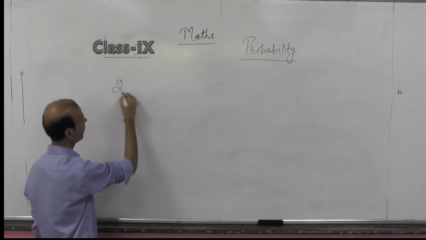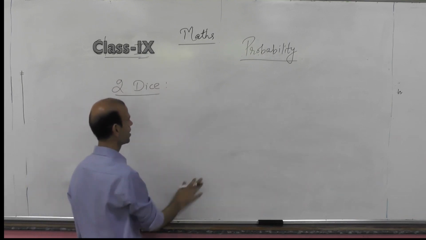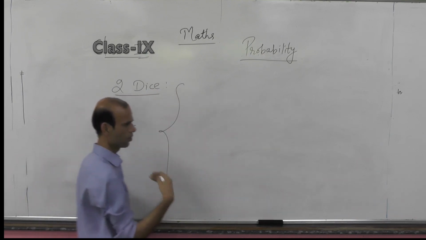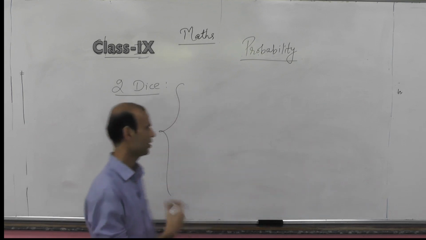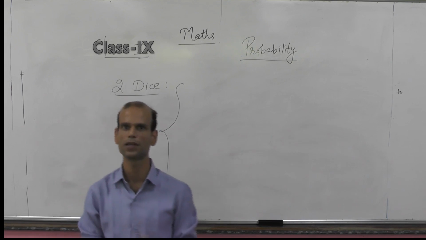Now we will see a case of 2 dice. Firstly, I will write the sample space, as I showed you yesterday, that the possible cases in case of 2 dice throw.